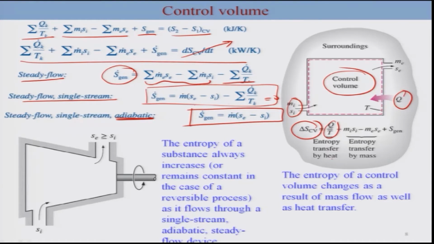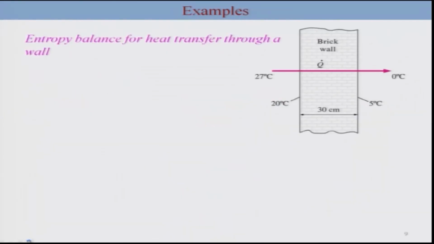So thus from this analysis, entropy of the substance always increases or remains constant in the case of a reversible process as it flows through a single stream adiabatic steady flow. So this tells you that entropy generation is going to be greater than or equal to 0, which essentially means that your S e is going to be greater than or equal to S i, okay, for a steady state single stream process. So this is your control volume. Now we can do simple examples.